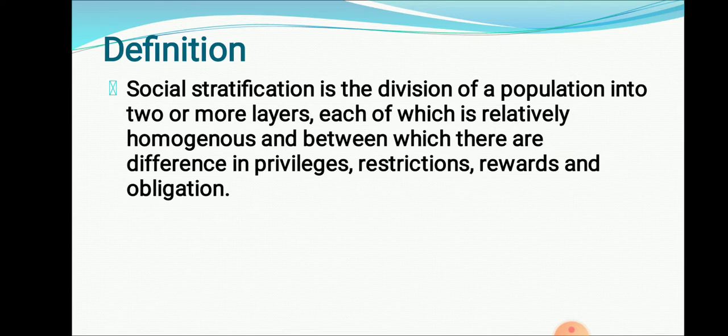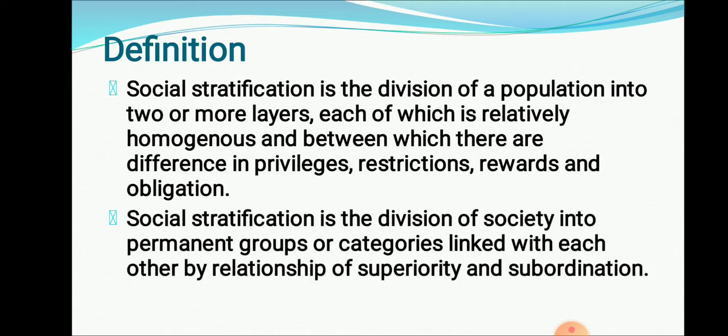So again, you can see it is the division of population into two layers, each of which is relatively homogeneous, and between which there are differences regarding privilege, restrictions, rewards and obligation. That is social stratification.